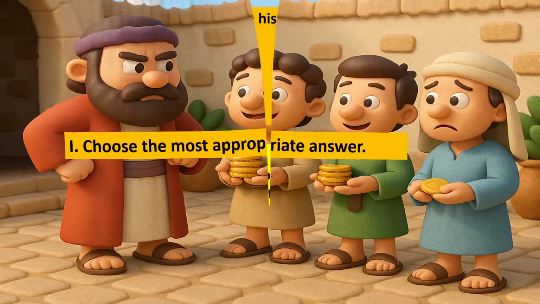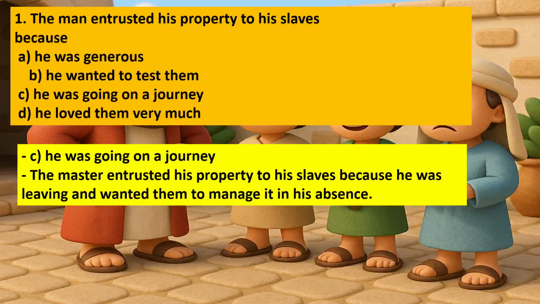First main, choose the most appropriate answer. First one, the man entrusted his property to his slaves because option A, he was generous, option B, he wanted to test them, C, he was going on a journey, D, he loved them very much. Option C is the answer, he was going on a journey. The master entrusted his property to his slaves because he was leaving and wanted them to manage it in his absence.